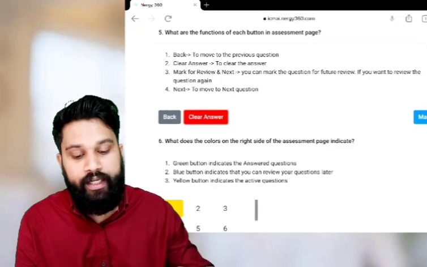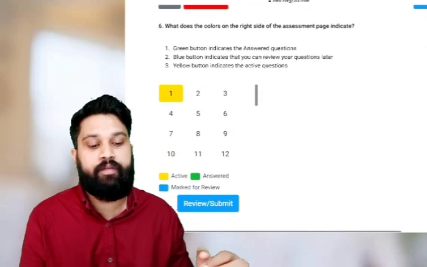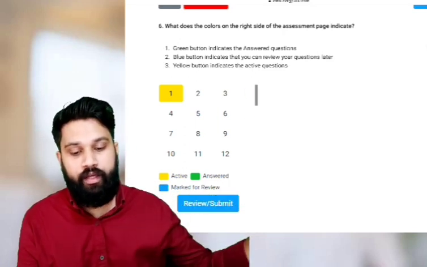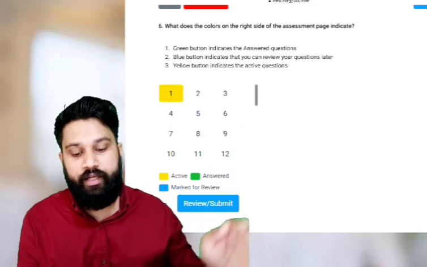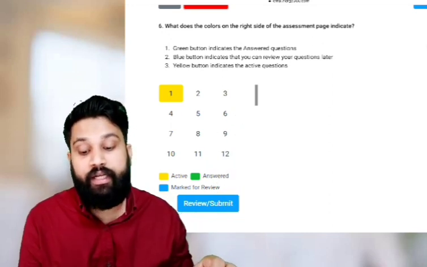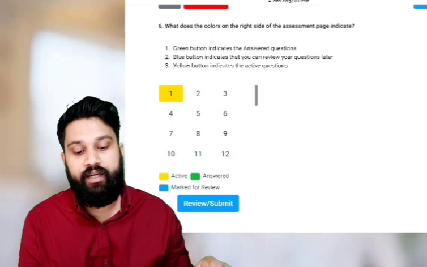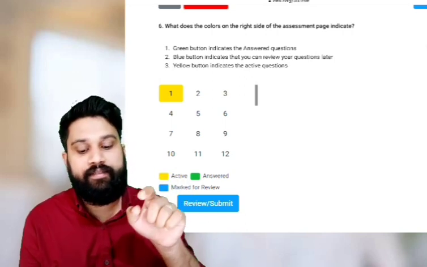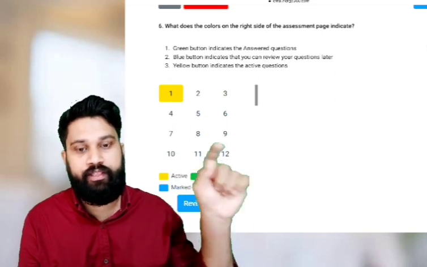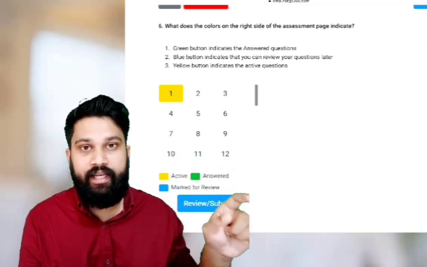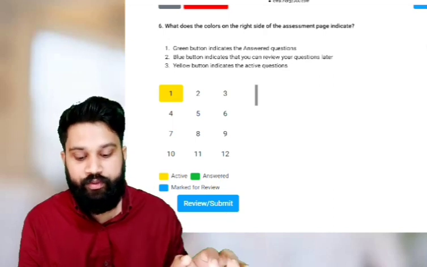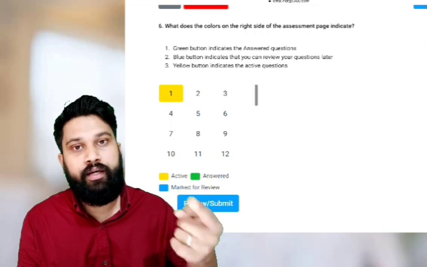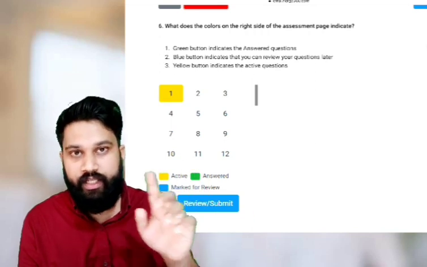Okay. What do the colors on the right side of the assessment page indicate? While you are attending the examination, there will be colors on the right-hand side of the screen. The yellow color indicates which question you are attending, and the green color indicates answered questions. If it is shown as green, it means you have already answered that question. Blue indicates you marked it for review. Later you can come back to that question and answer it.